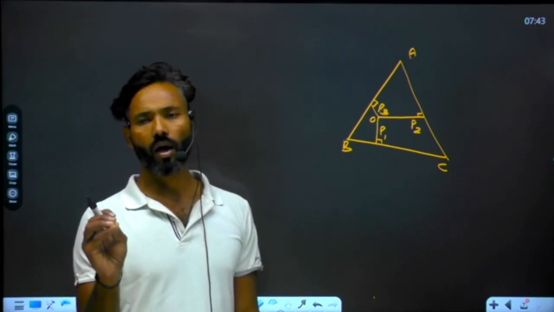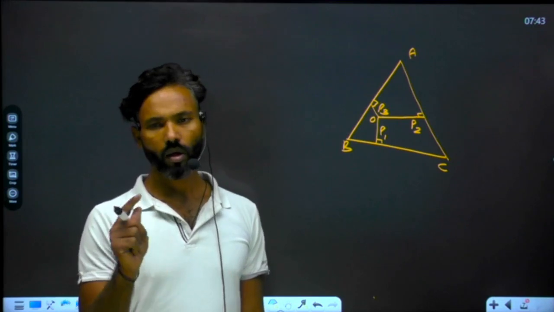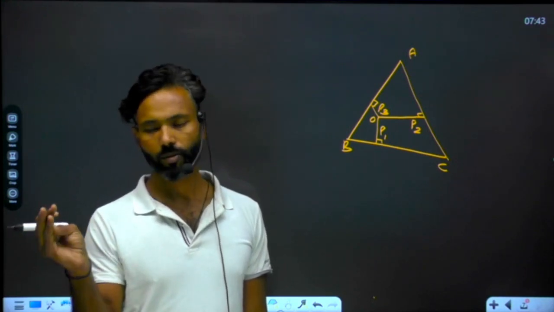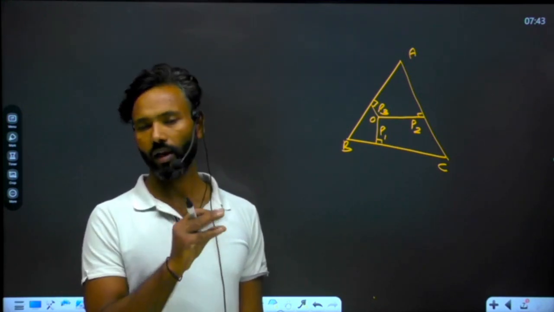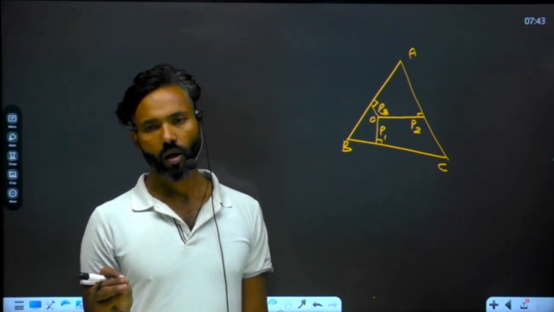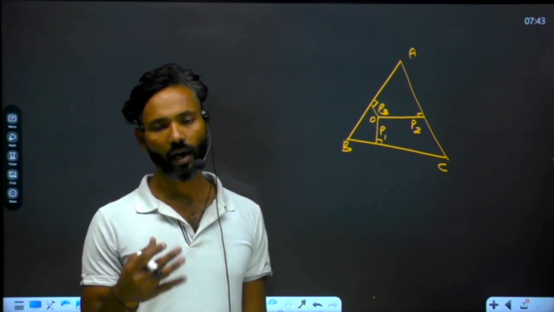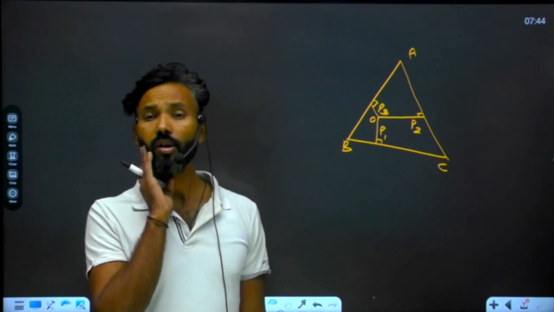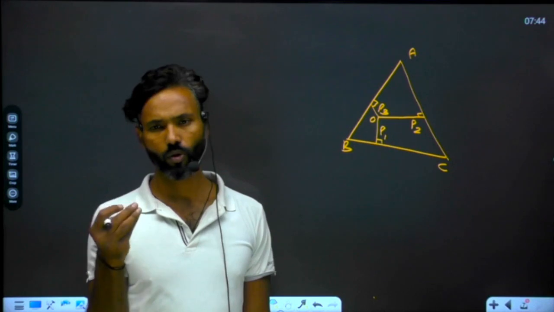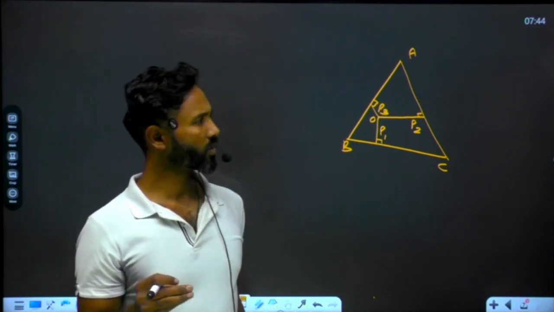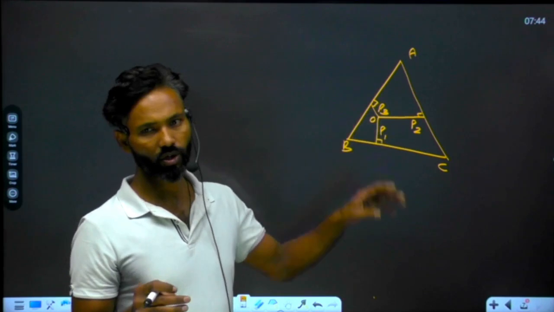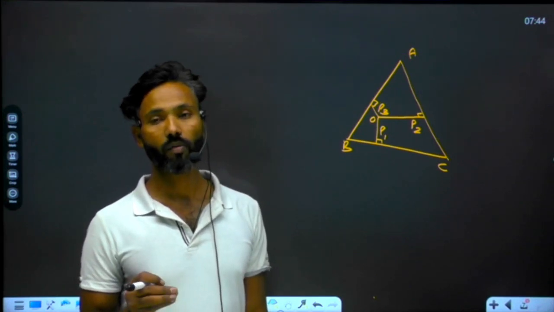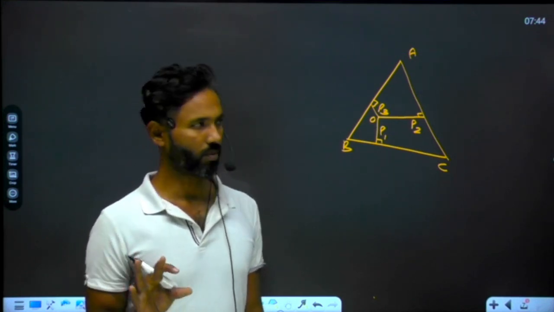Now, the examiner may ask about the height or altitude of the triangle. He may ask about the length of the side of the triangle. If we can calculate height or the length of the side, then we can calculate area also. Many times questions to calculate the perimeter of the triangle have been asked, and you know very well what a perimeter is. Perimeter is the sum of all three sides of a triangle. Each side is equal in an equilateral triangle, so the perimeter will be 3a. It is quite simple. Understand that?